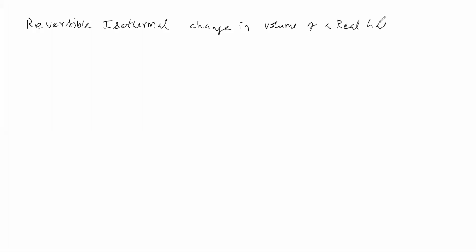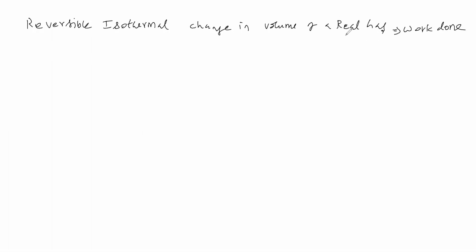Next we'll go for a reversible isothermal change in volume of a real gas, and we will calculate the work done in this one. So now we have taken an isothermal process, a reversible process. What gas? A real gas.